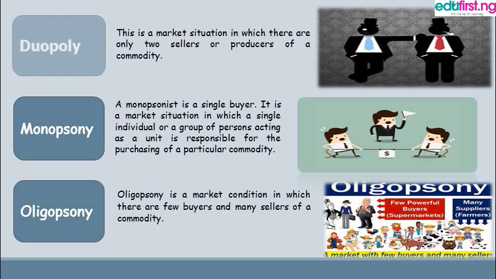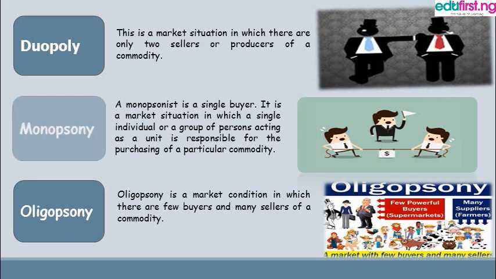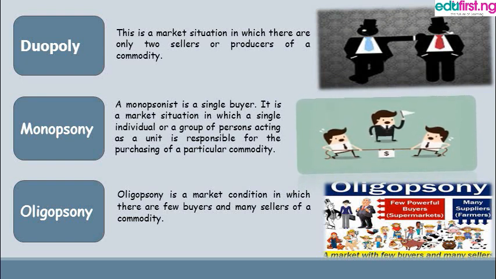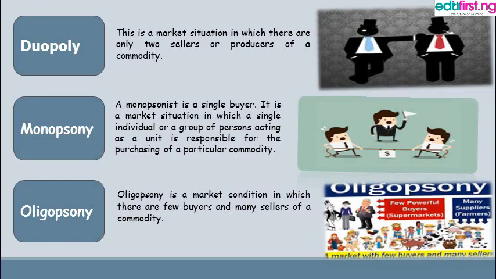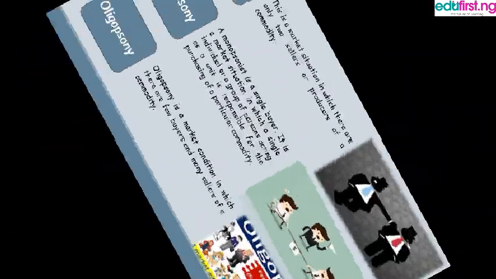Then we look at duopoly. Duopoly is a market situation in which there are only two sellers or producers of a commodity. Monopsony. A monopsonist is a single buyer. It is a market situation in which a single individual or a group of persons acting as a unit is responsible for the purchasing of a particular commodity. Then we look at oligopsony. Oligopsony is a market condition in which there are few buyers and many sellers of a commodity.